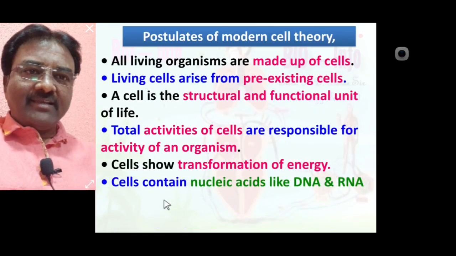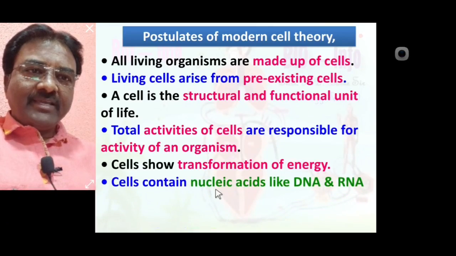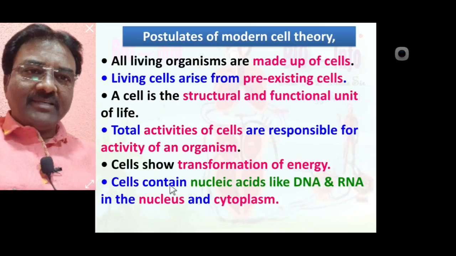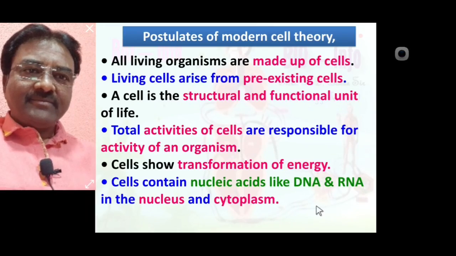And last, cell contains nucleic acids like DNA, deoxyribonucleic acid, and RNA, ribonucleic acid, in the nucleus and cytoplasm. Means cell contains nucleus, which contains nucleic acids like RNA and DNA. Such nucleic acids are present also in cytoplasm.